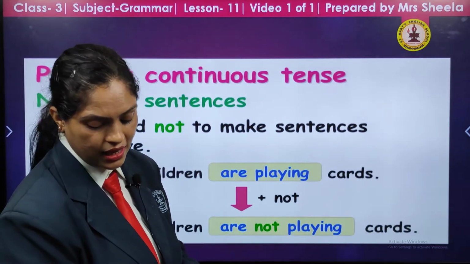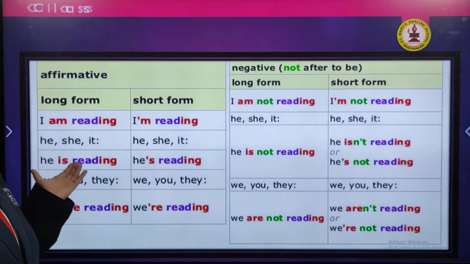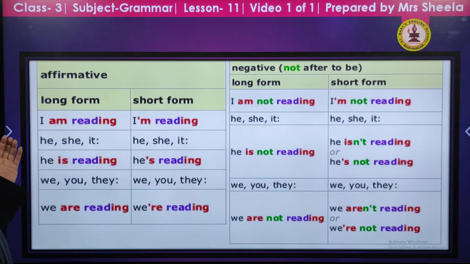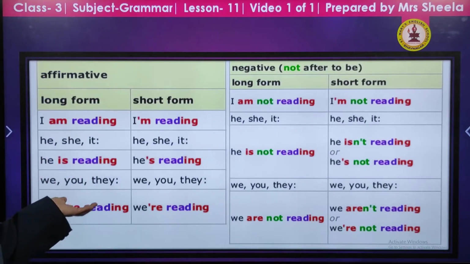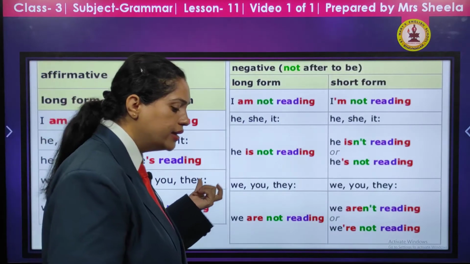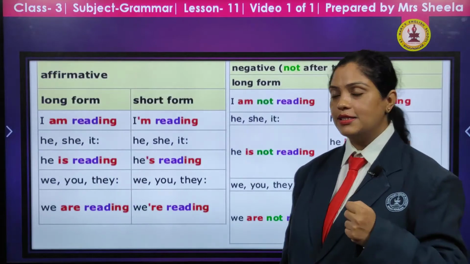Understood? Let's see next. Here is a chart which shows us how to change long forms into short forms. For example, I am reading can be I'm reading. He is reading can be he's reading. We are reading can be we're reading. This is how we usually write or speak the short forms in our sentences.